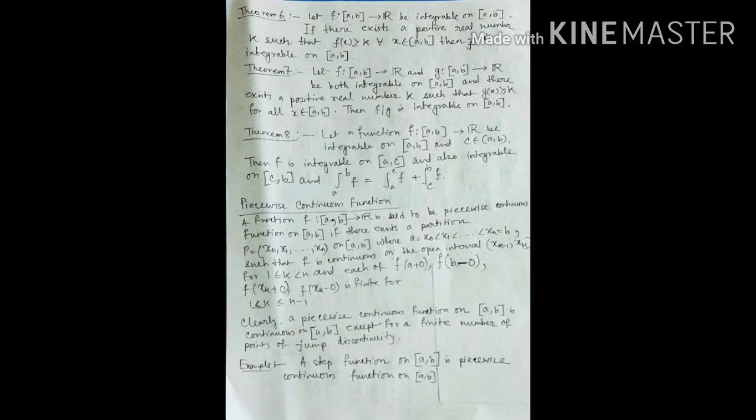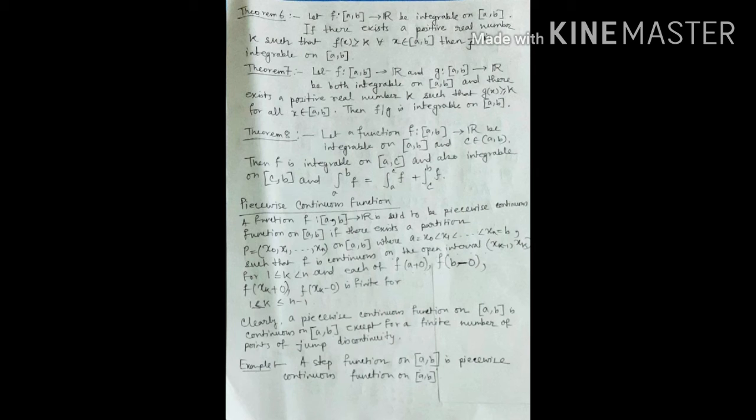Now, piecewise continuous function. A function f: [a, b] → R is said to be a piecewise continuous function on [a, b] if there exists a partition P = {x0, x1, ..., xn} on [a, b], where a = x0 < x1 < x2 < ... < xn = b, such that f is continuous on the open interval (x_{k-1}, x_k) for 1 ≤ k ≤ n, and each of f(a+0), f(b-0), f(x_k+0), f(x_k-0) is finite for 1 ≤ k ≤ n-1.